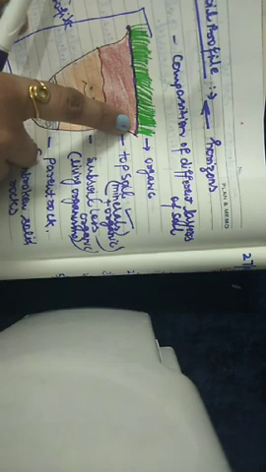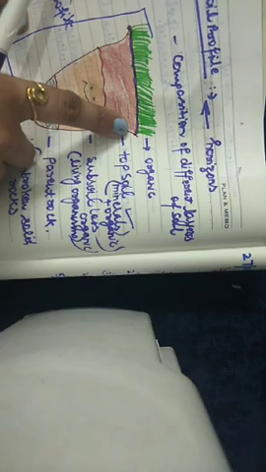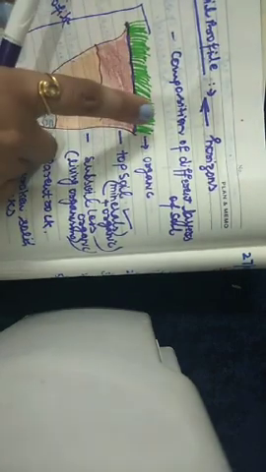And if this soil is detached or transported by the heavy flow of water, if water comes with pressure and if wind comes with pressure, and it erodes the topmost layer of the soil, this process is known as soil erosion, right? So the removal of the topsoil is known as soil erosion.